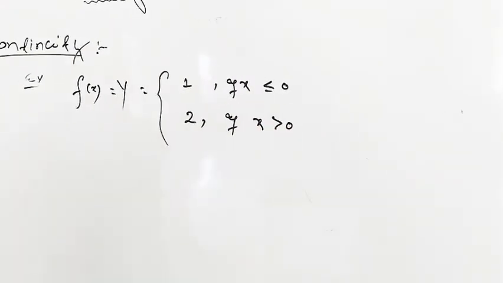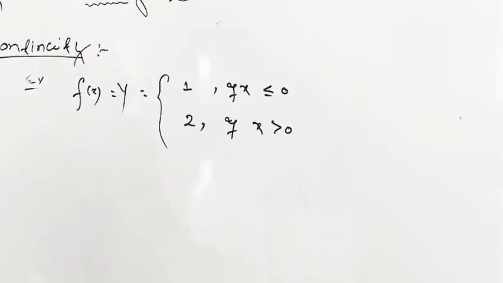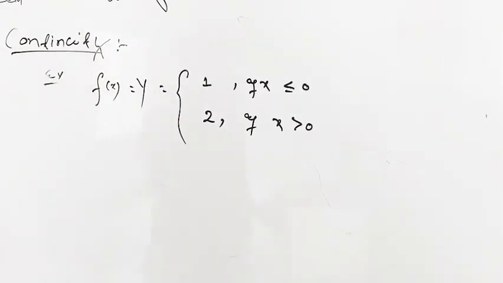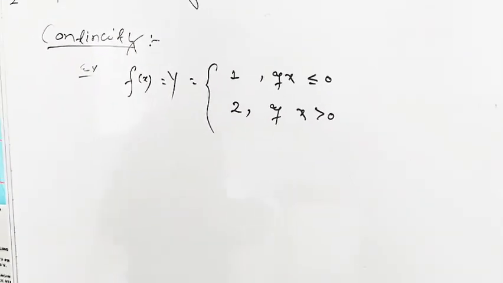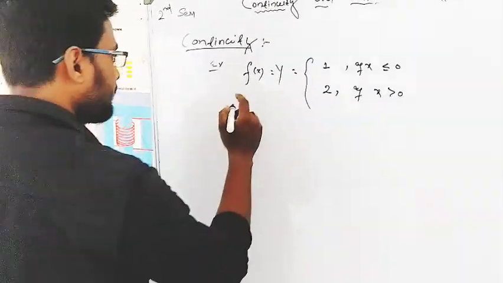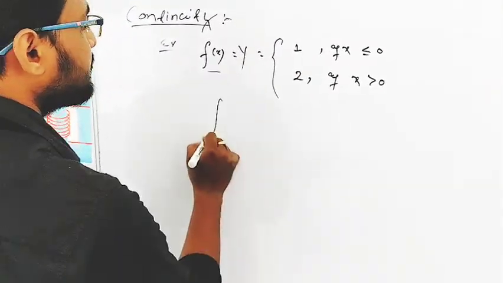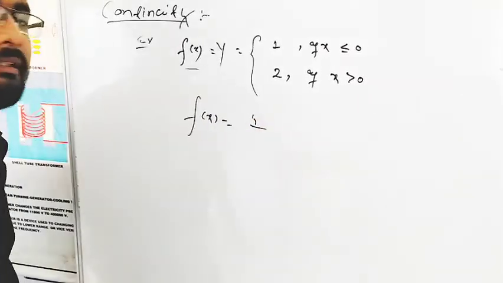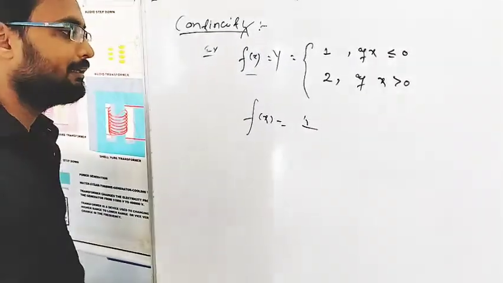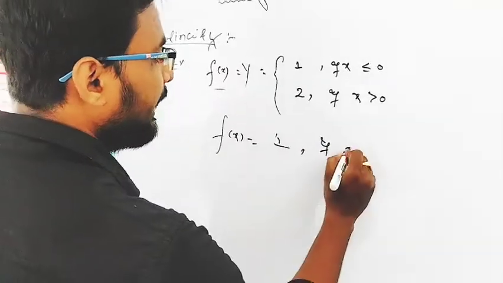Now what is the graph of this function? We can draw the graph and find out whether the function is continuous or discontinuous. So we draw this graph. There is a condition: f of x always gives 1, the result of f of x is 1, if the condition is x less than or equal to 0.